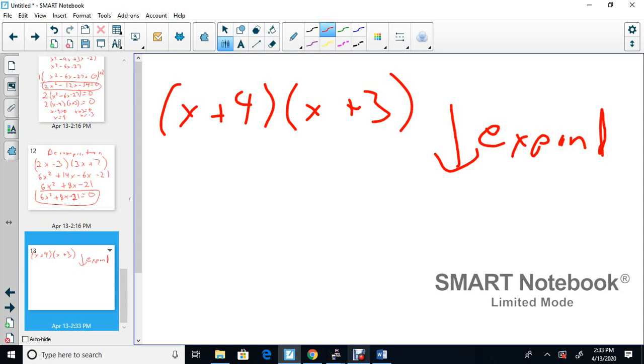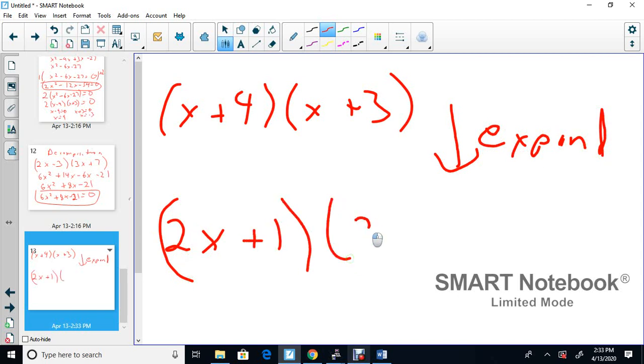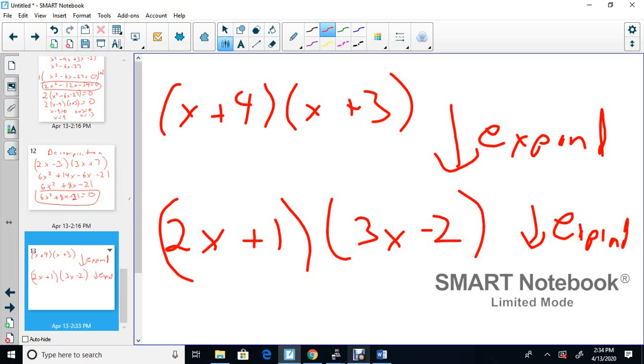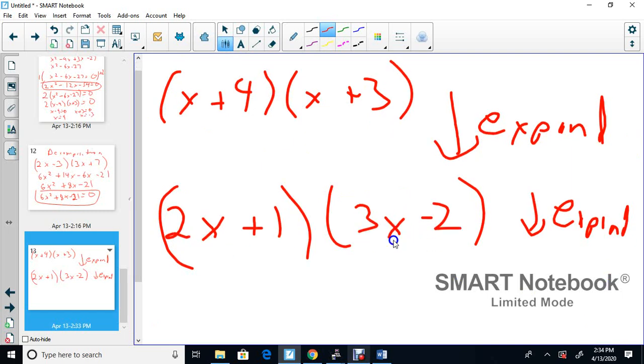That's for sum and products. Okay? For example, for decomposition, you'd have to put numbers in here. You couldn't just put x. 2x plus maybe 1, something small, 3x minus 2, or you can put 2x minus 2, and then you expand that. Okay, the difference in these two, when you create them, is this one begins with just an x, and this has numbers in the front. As long as one of these has a number in front of the x.